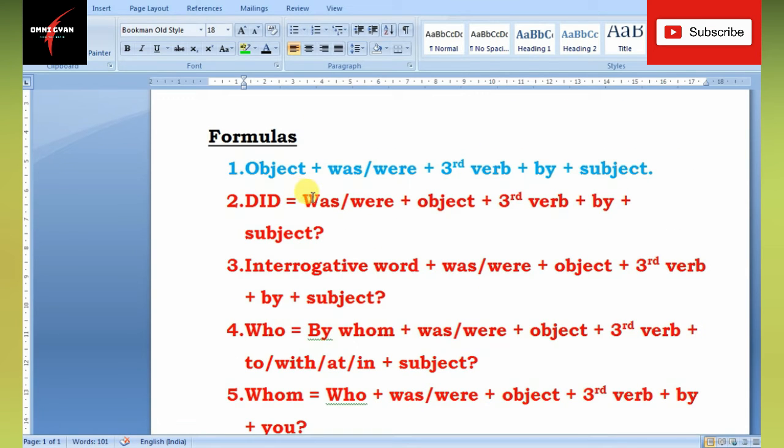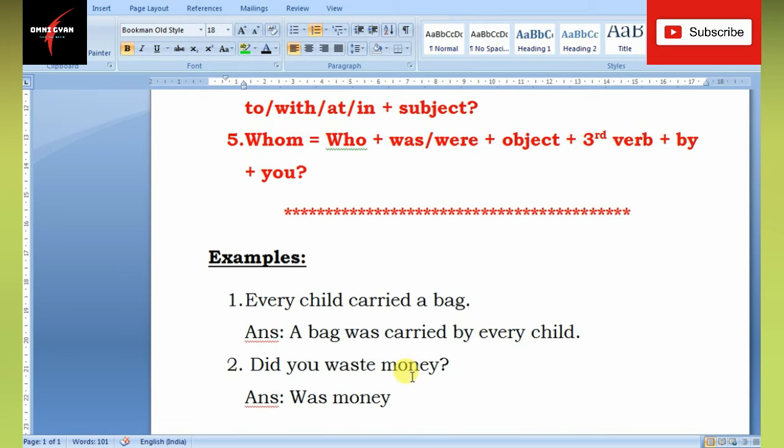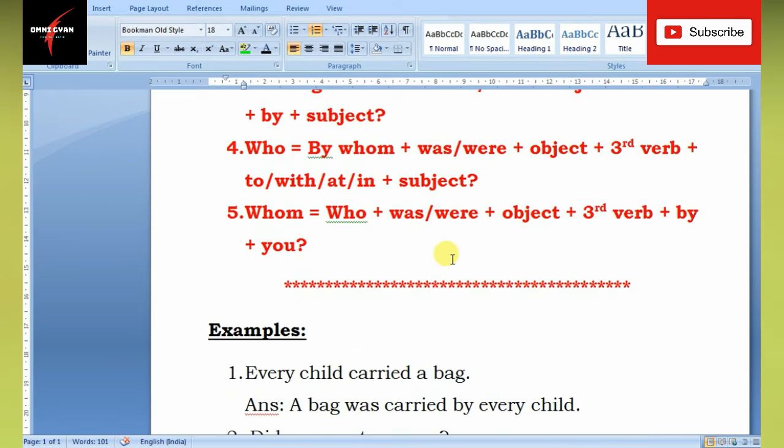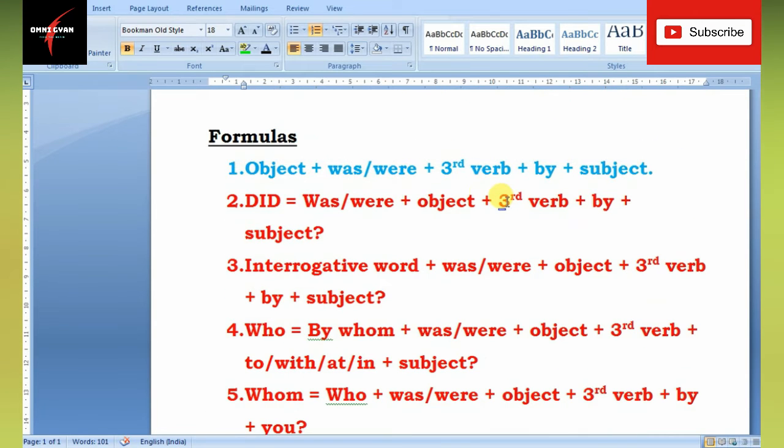Rule number 2: if there is did, you have to begin with either was or were depending on the object. If the object is singular, like money here, we use was before money. Then we have the verb third form, then by, and then the subject.